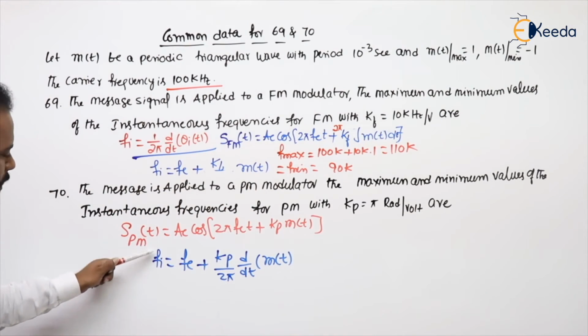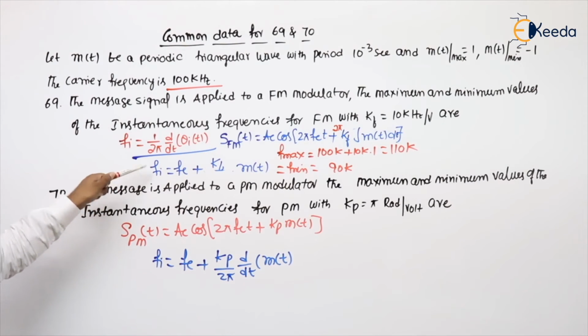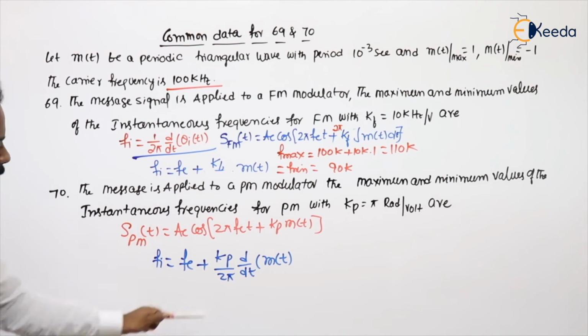So the Fi expression for PM is this one, and for frequency modulation it is this one. Try to remember. Anyhow, I am using the common formula only. Now d by dt means I need to get the slope, and all the remaining values are given.